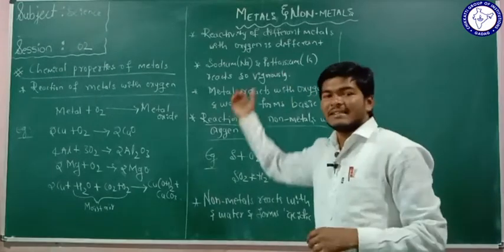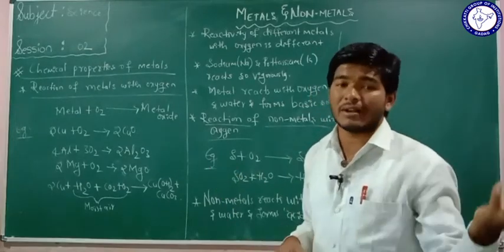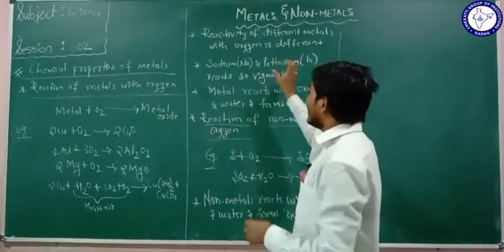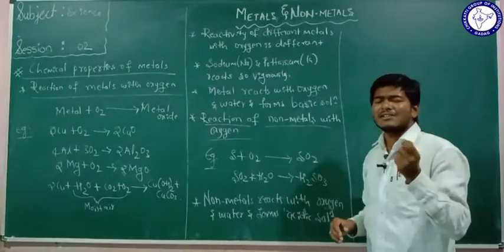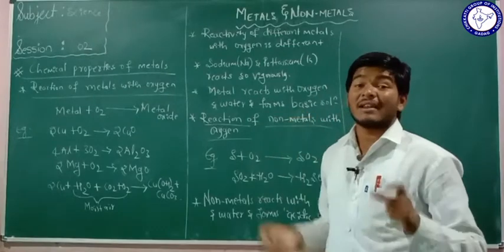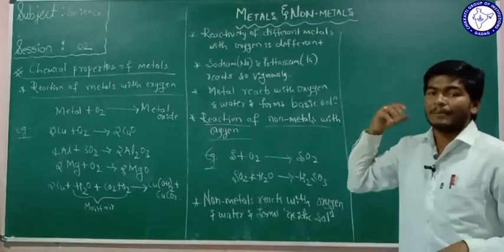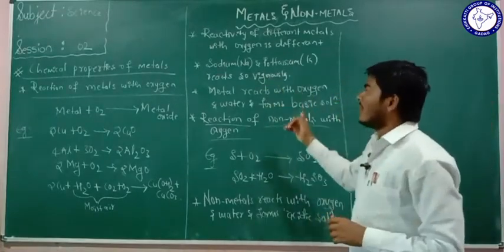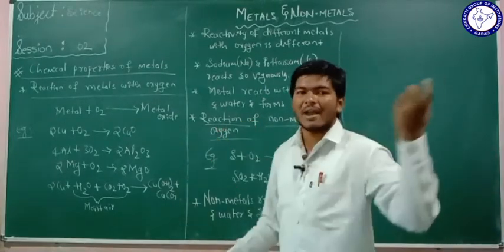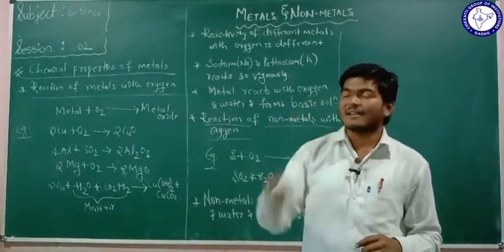Compared to these metals, iron and copper are not so reactive. Rust will form, but it takes a long time. In sodium and potassium, the reaction is very quick. In a fraction of a second, sodium and potassium catch fire when they react with the oxygen. So the reactivity of metals with oxygen is very different from one another. Metals like aluminum and magnesium react with oxygen and form metal oxide layers on their surfaces.